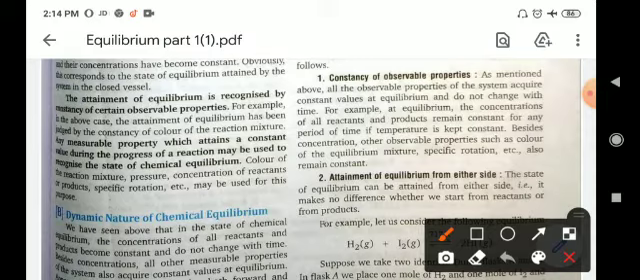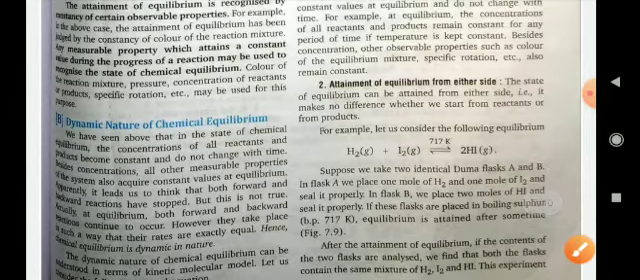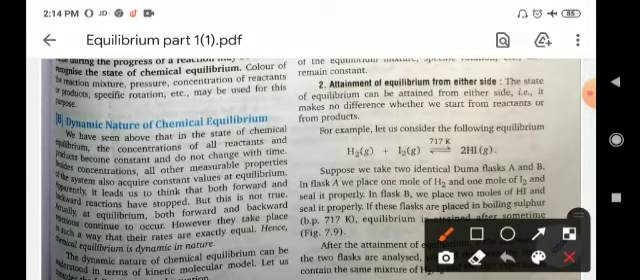Attainment of equilibrium from either side. The state of equilibrium can be attained from either side. It makes no difference whether we start from the reactant side or from the product side. For example, let us consider the following equilibrium: H2 plus I2 gives 2HI. You can take the reaction from the reactant side, means H2 plus I2 gives 2HI, or from the product side, means HI breaks into H2 plus I2.